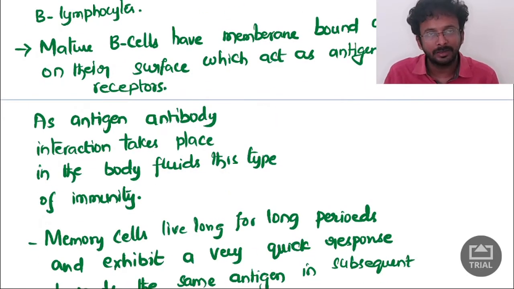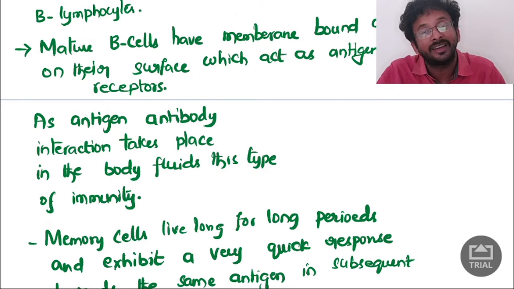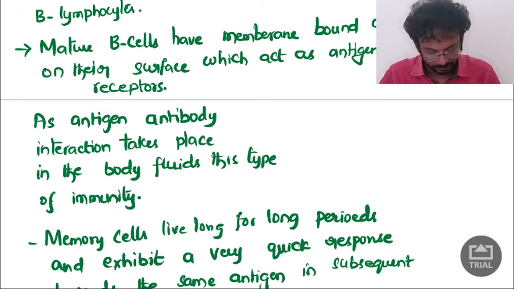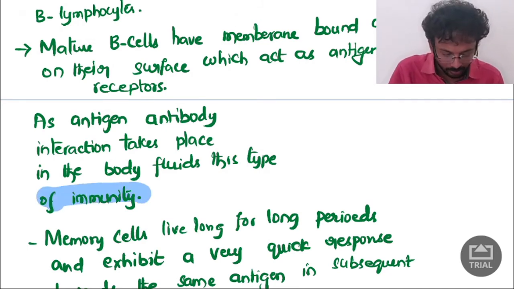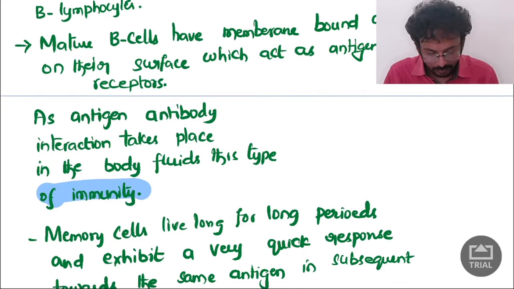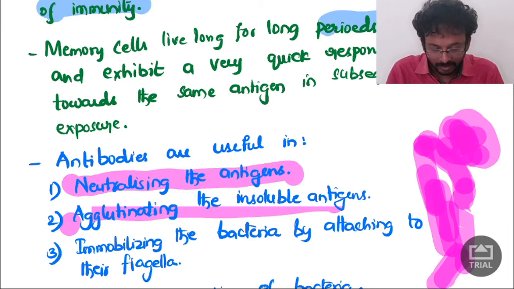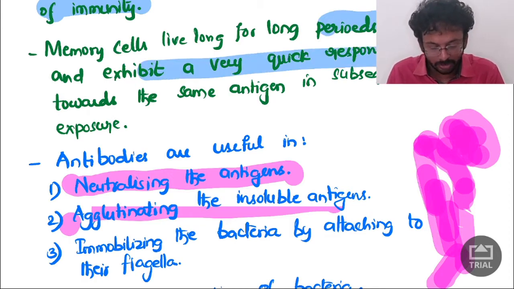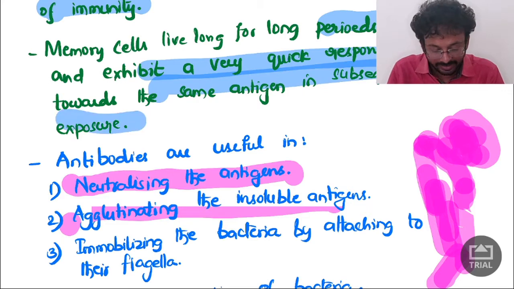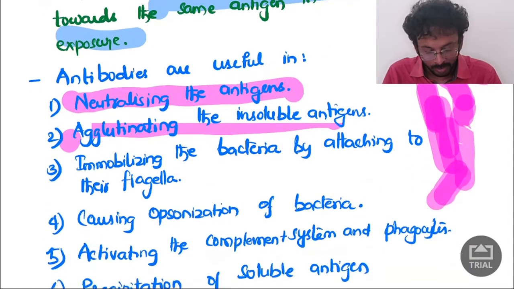As an antigen comes, this antigen is this, this antibody is for it, and it decreases the antigenicity of the antigen and gives immunity. Memory cells live for long periods and exhibit a very quick response towards the same antigen in subsequent exposure.